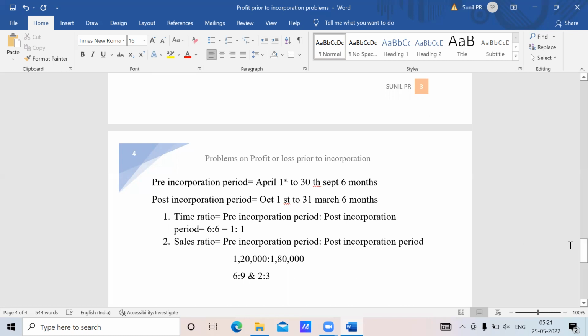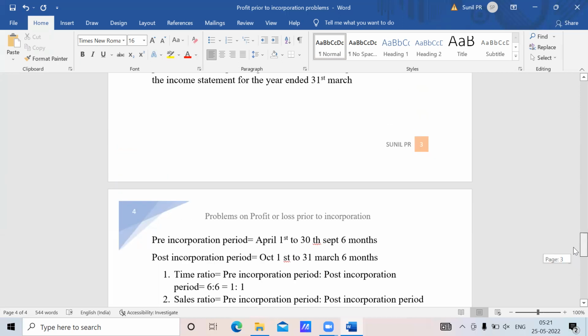Is it clear? Now both the ratios. Any doubts in these two ratios now that we calculated, time ratio and sales ratio? Sir, sales ratio, can you just show me one more time? Yes. I'll go back to the problem.